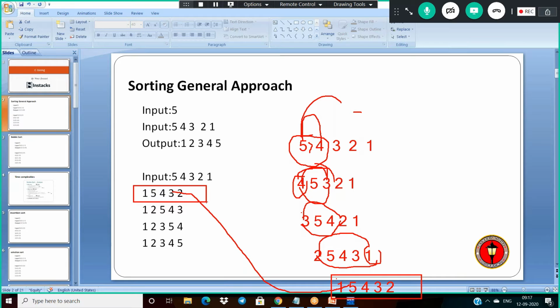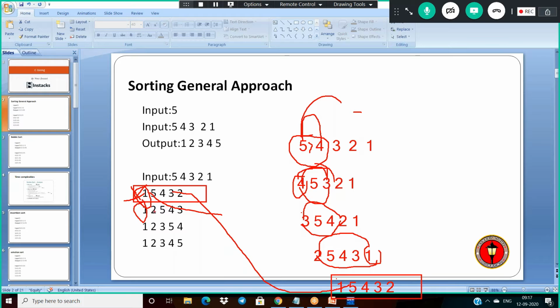Okay, and next, for the second iteration, this is the input here. In the second iteration, the index value at 0 is 1, and the index value at 1 is 5. Now this is in its proper place, which means the least element is available at the top. Already this element sits in the proper place, so I don't want to compare it in the next iteration. I want to skip it.